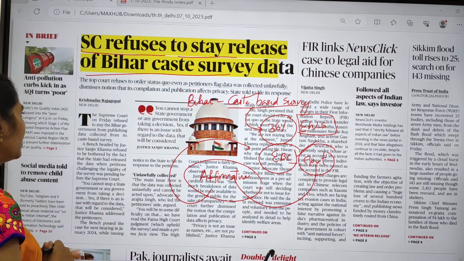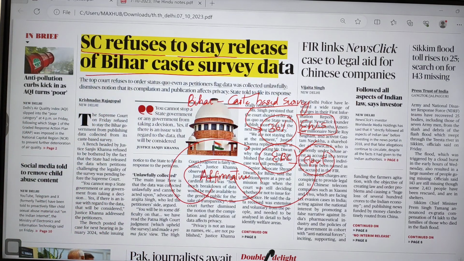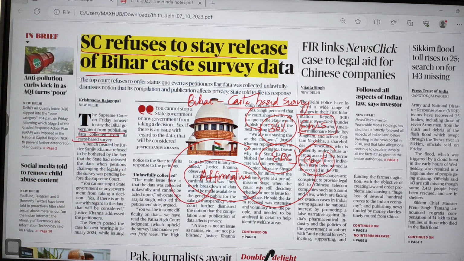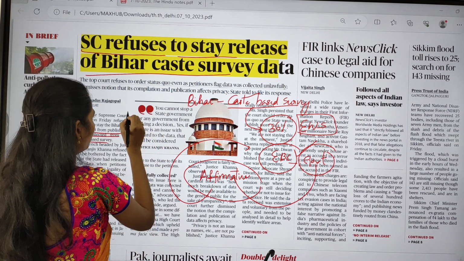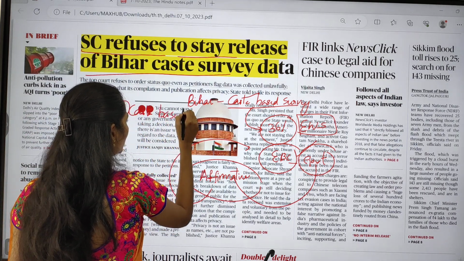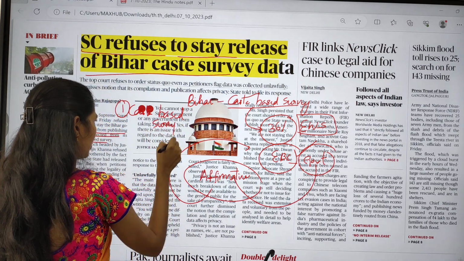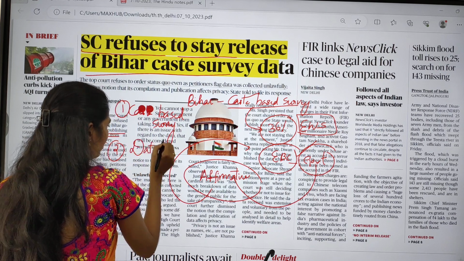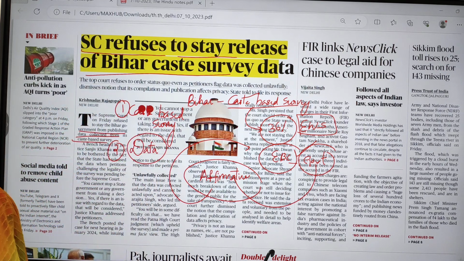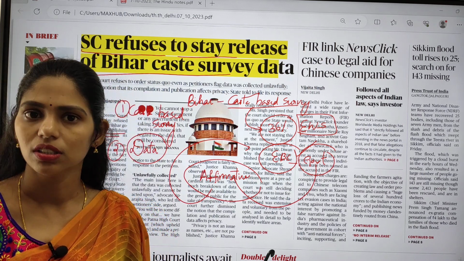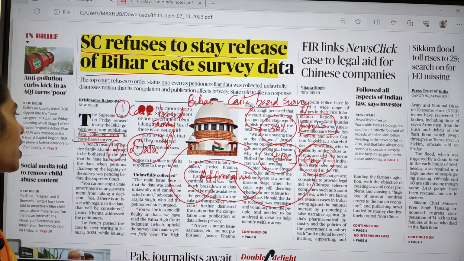Now the Supreme Court refused to stay the Bihar government from publishing data collected from this caste-based survey. Here are the dimensions you have to focus on. First, what is this caste-based survey, and what data are they going to collect under it? Second, what is the importance of this data? Whenever we have this data, only then can we go for schemes that promote social good or public good.